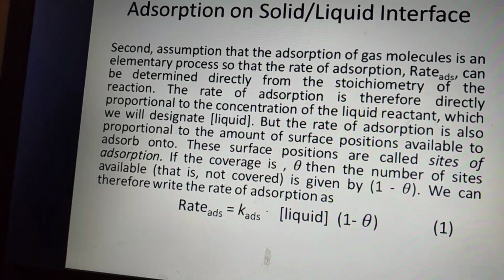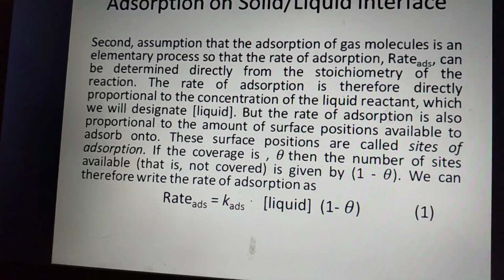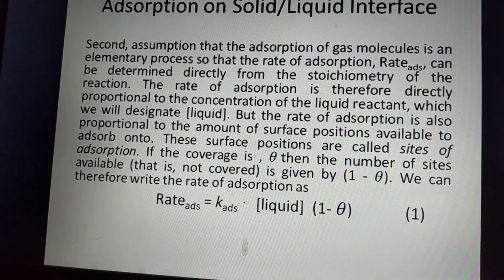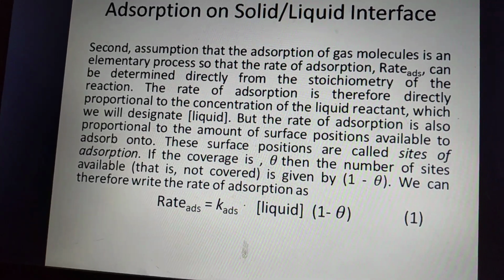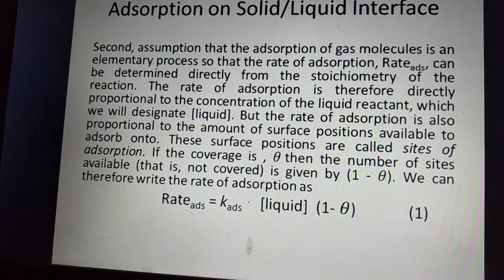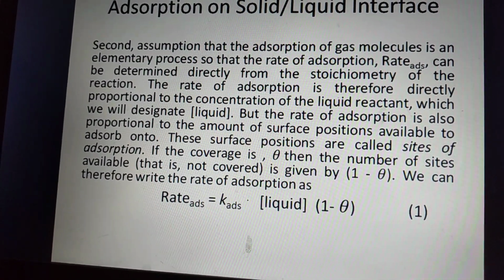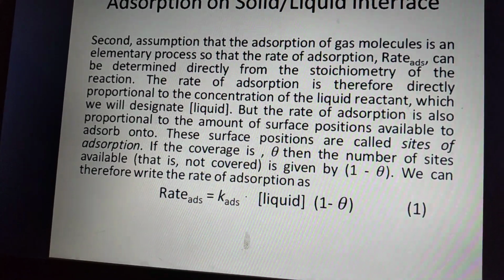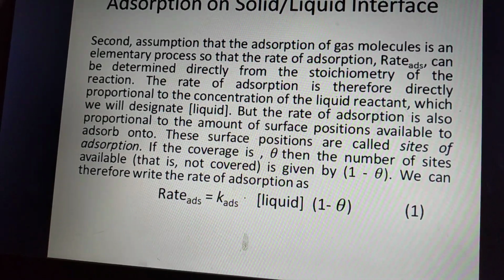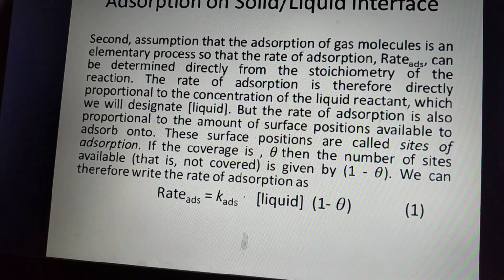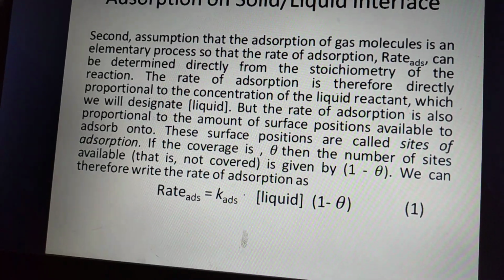And the second assumption is that adsorption of gas molecules is an elementary process, so the rate of an elementary, single-step process can be determined directly from the stoichiometry of the reaction, and the rate of adsorption is therefore directly proportional to the concentration of the liquid reactant, which we will designate as liquid concentration.